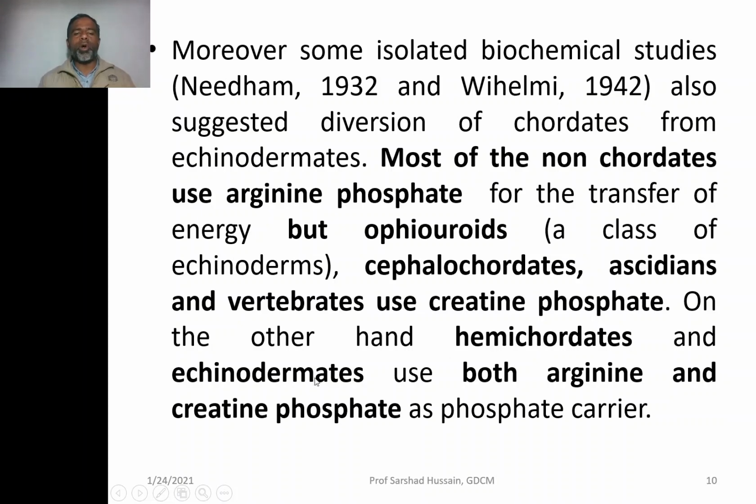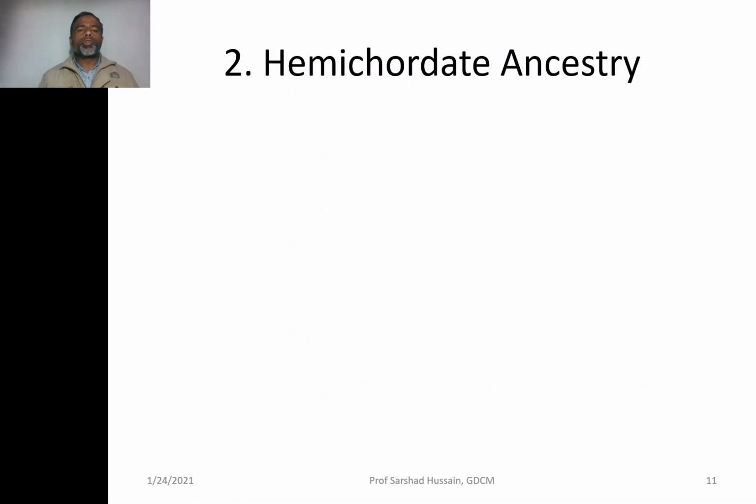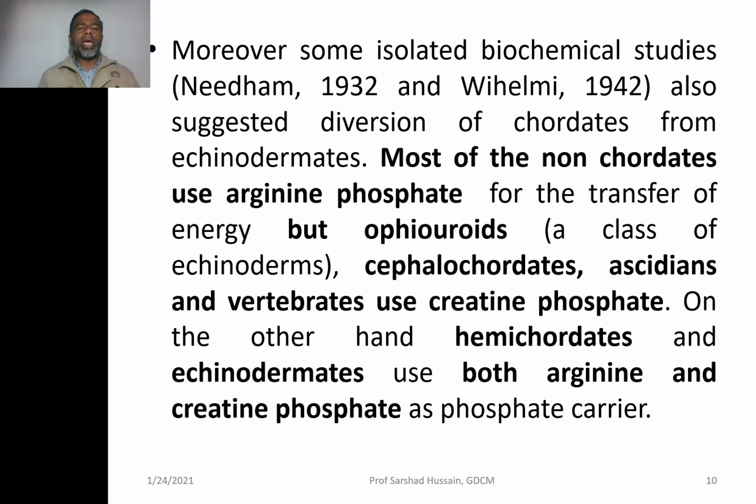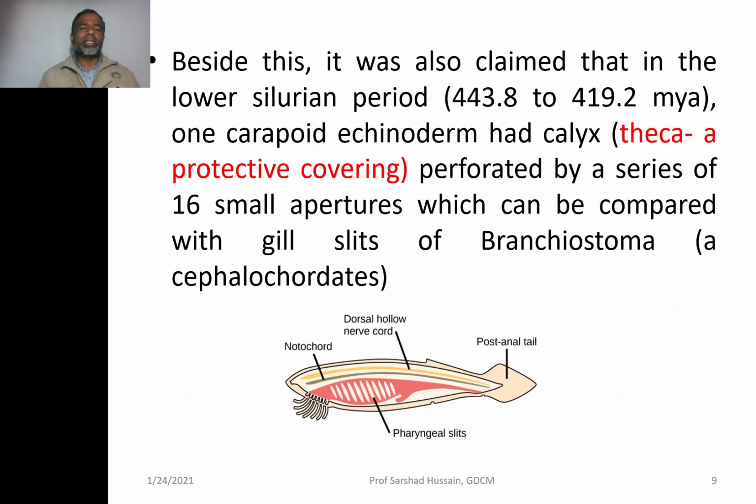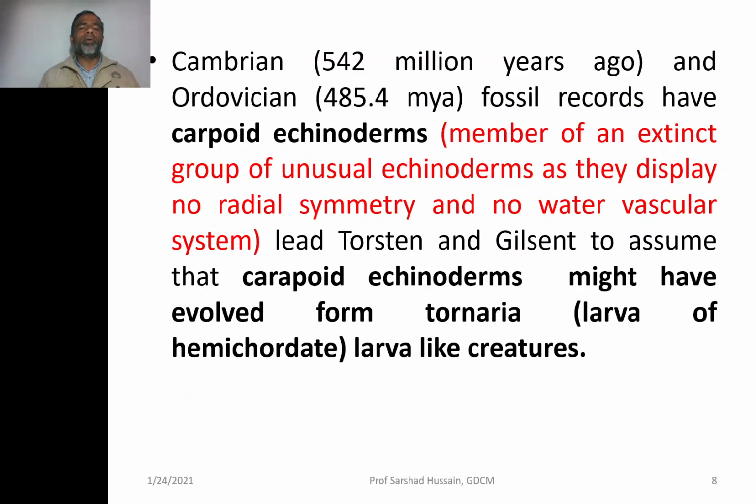So it means hemichordates and these echinoderms are in between the other groups of invertebrates and the chordates, because they are using both types of features, which resemble the higher chordates and the lower non-chordates. So echinoderms have much resemblance in their characteristic features for the likely ancestry of the modern chordates.